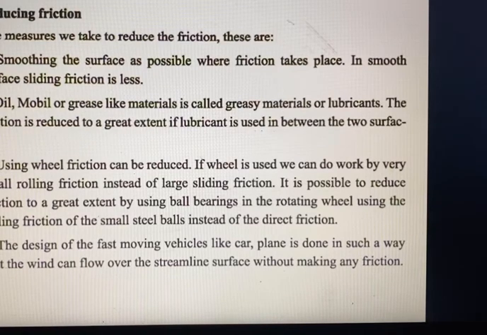Number 4, the design of fast moving vehicles like cars and planes is done in such a way that the wind can flow over the streamlined surface without much friction, thus increasing the speed.